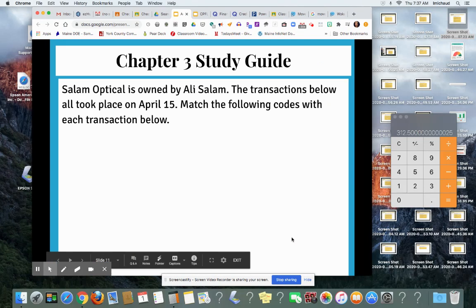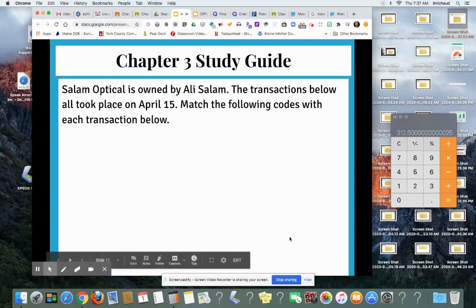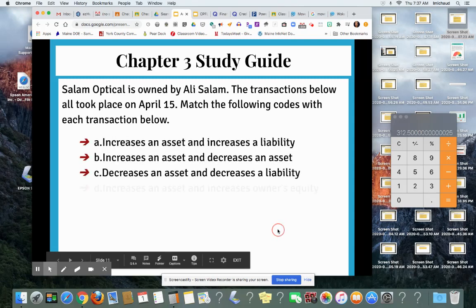So here's the situation. Salam Optical is owned by Ali Salam. The transactions below all took place on April 15. Match the following codes with each transaction below. So these are your options.